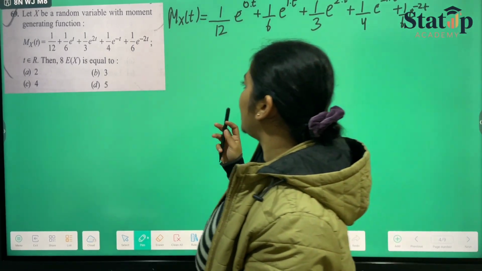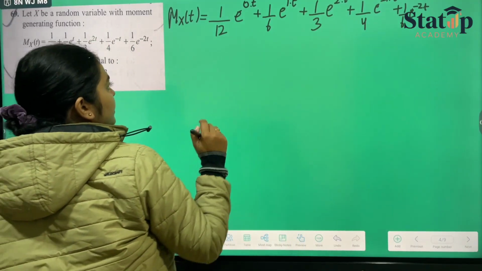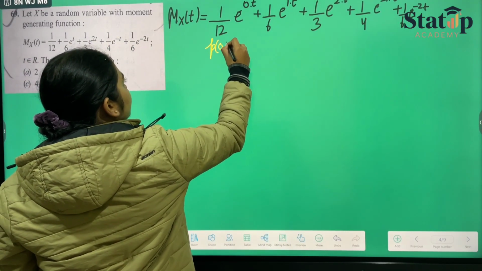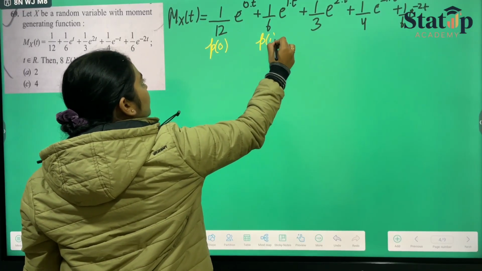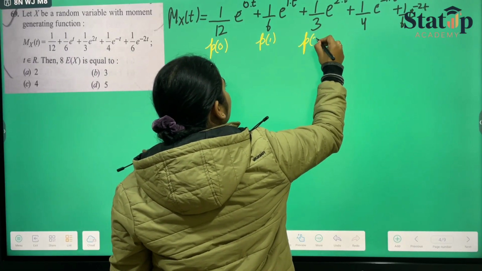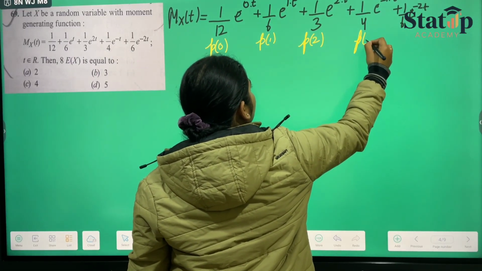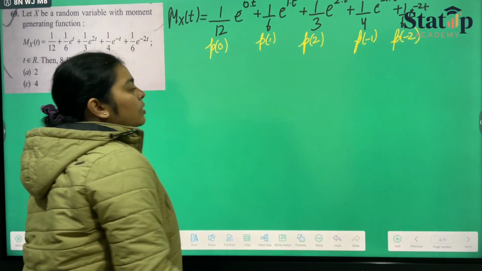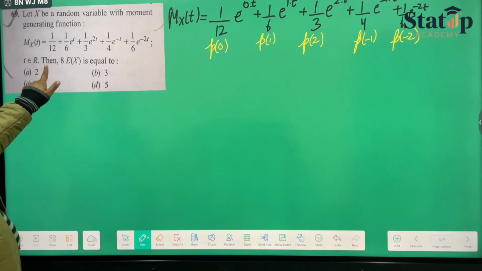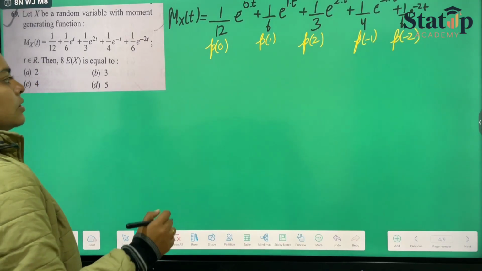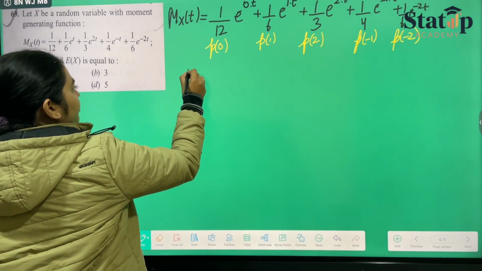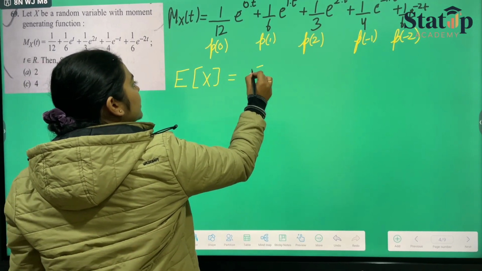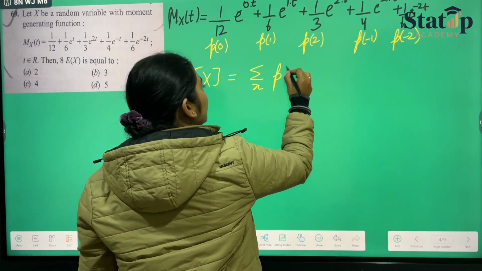Right? So the values of x and probabilities have been given to us. It is probability when x equals 0, probability when x equals 1, probability when x equals 2, probability when x equals minus 1, probability when x equals minus 2. These have been provided to us, and they have asked us to calculate 8 into expectation of X. Now we know that expectation of X is nothing but